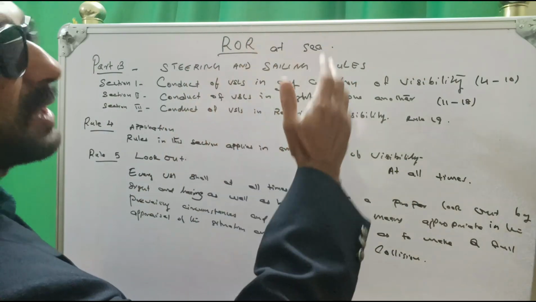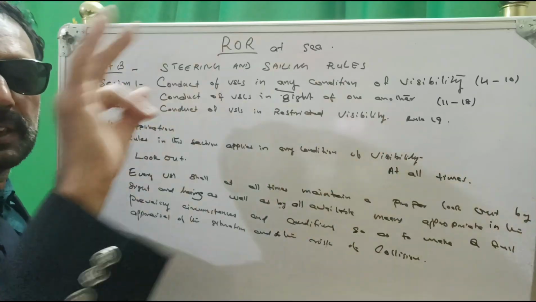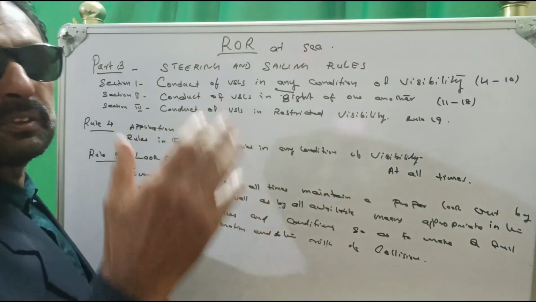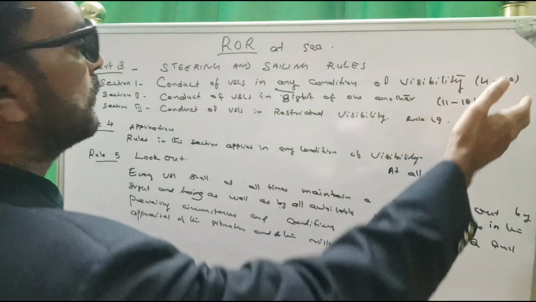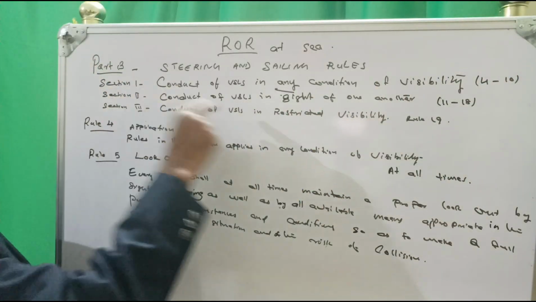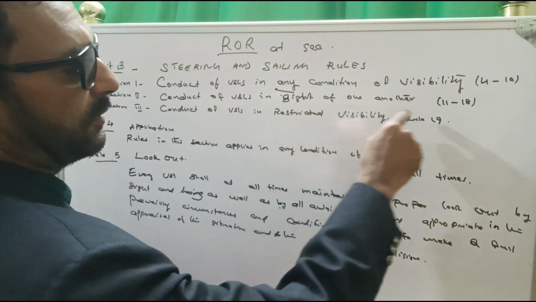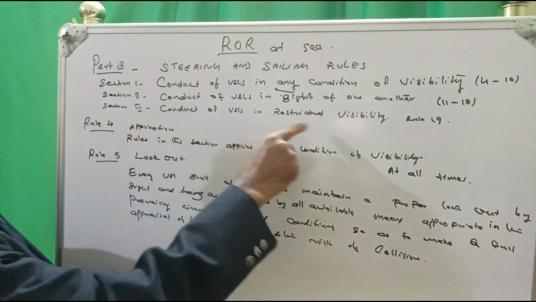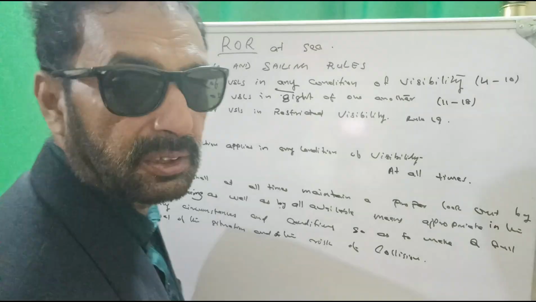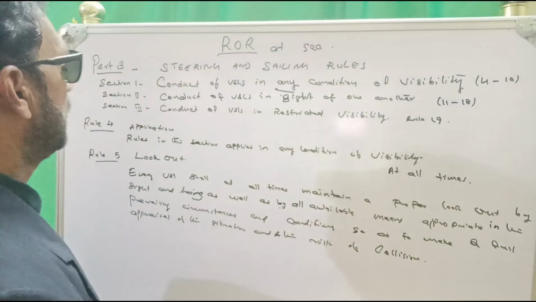Part B, steering and sailing rules. There are 3 sections. Section 1, conduct of vessels in any condition of visibility, Rules 4 to 10. And section 2, conduct of vessels in sight of one another, Rules 11 to 18. And section 3, conduct of vessels in restricted visibility, is Rule 19.